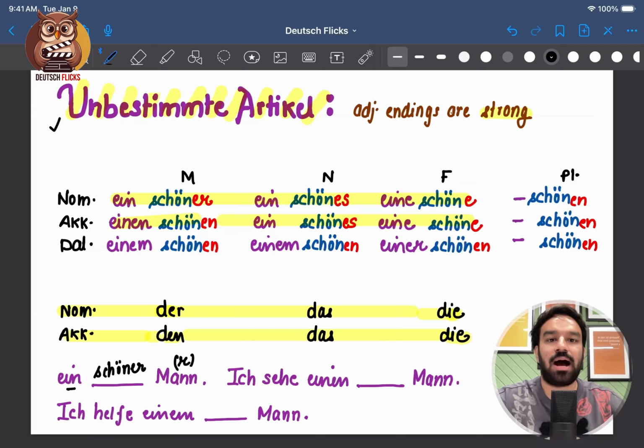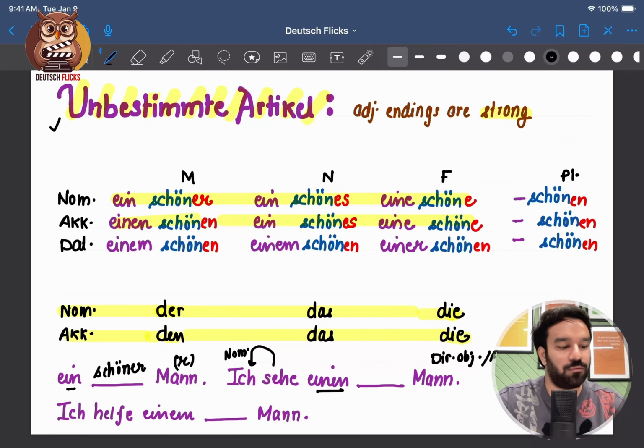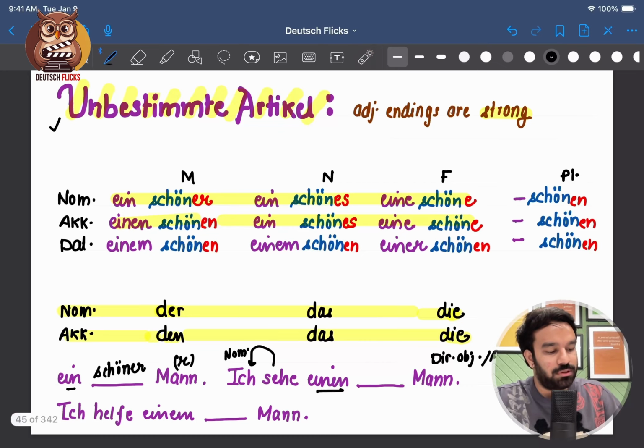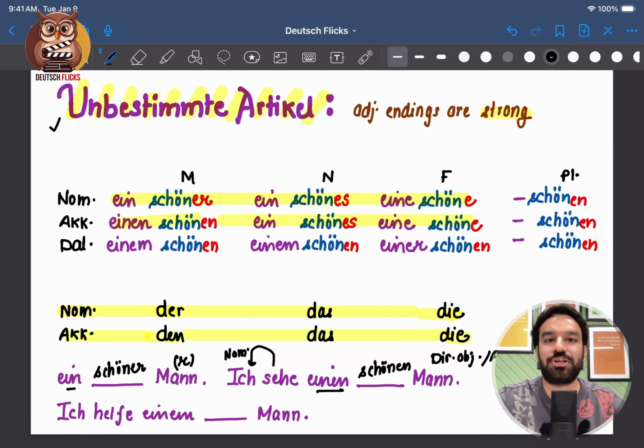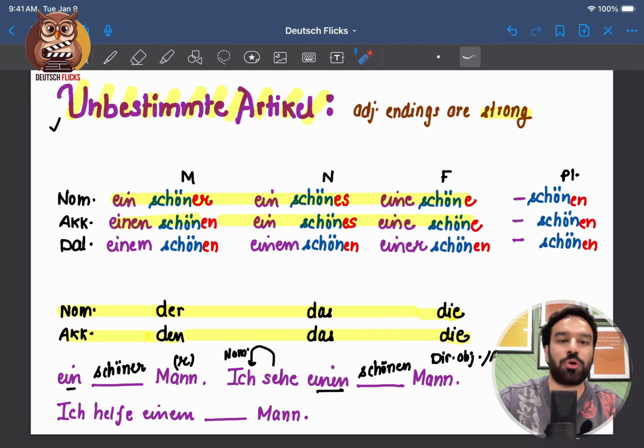Next we have ich sehe einen schönen Mann. Now sehen is being conjugated according to ich. This is the subject. Subject is in nominative case. So that Mann part is actually direct object, which will take accusative case, which we can clearly see by seeing einen. So what do we have written in accusative and masculine? It is schönen. So einen schönen Mann. Adjective ending has to rhyme with the article. So einen, adjective ending schönen.